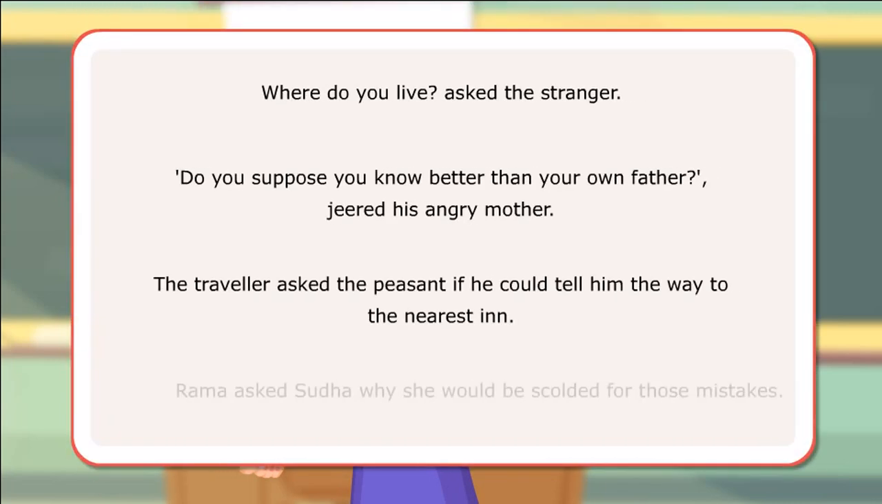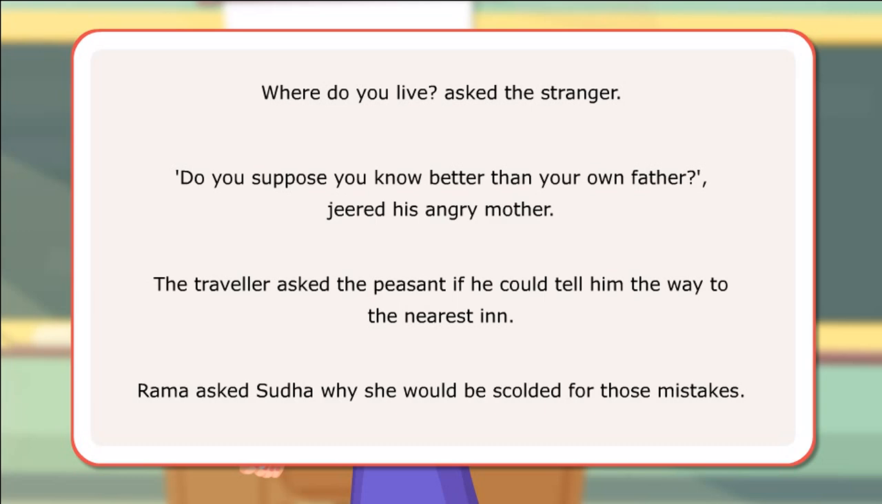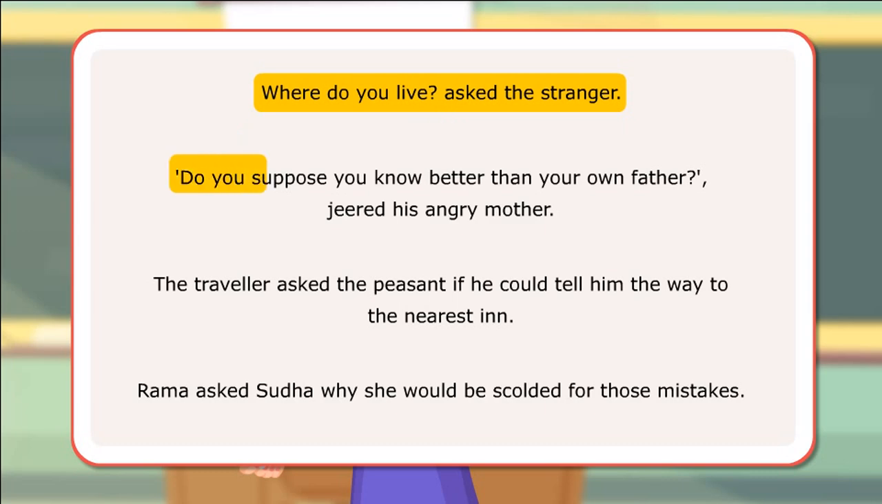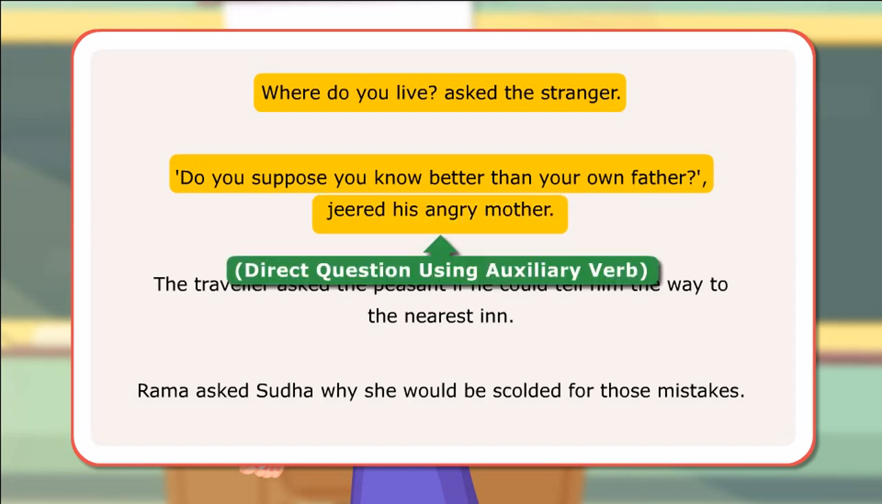Let us look at a few examples of direct and indirect questions. Where do you live? Asked the stranger. Direct question with WH word. Do you suppose you know better than your own father? Jeered his angry mother. Direct question using auxiliary verb.